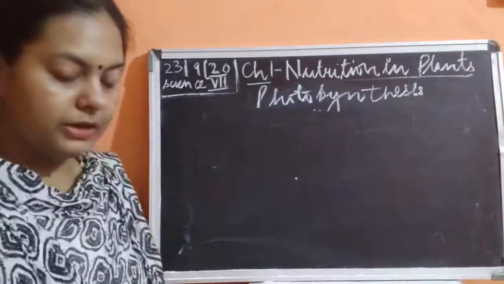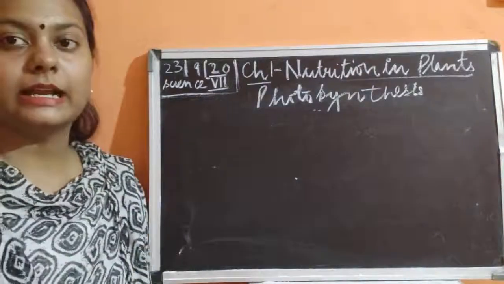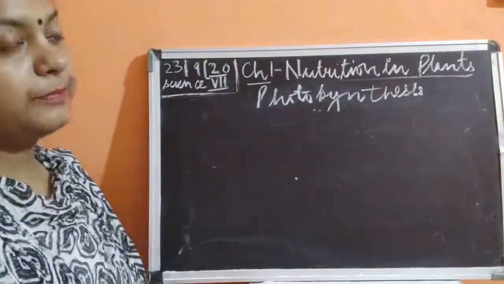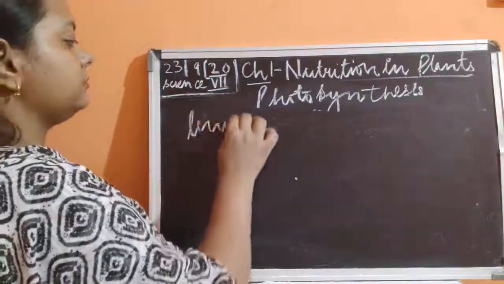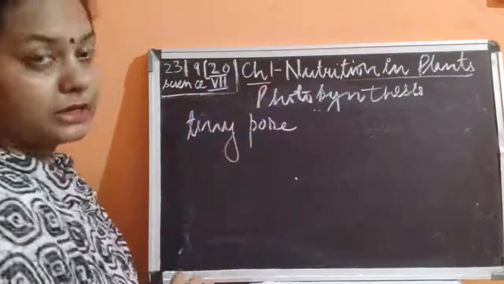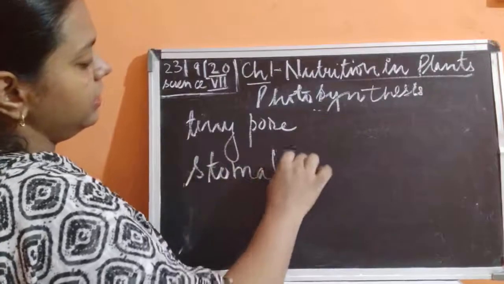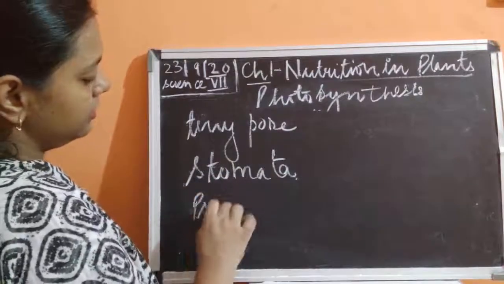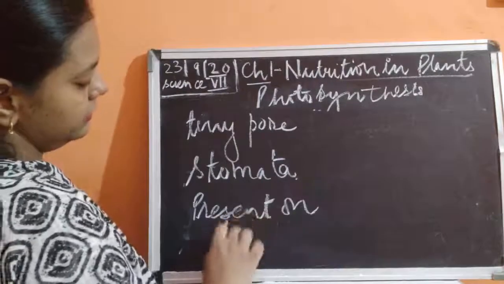The raw material which is required for the food production is carbon dioxide, which the plant gets from the atmosphere with the help of the tiny pores called stomata, present on leaves.